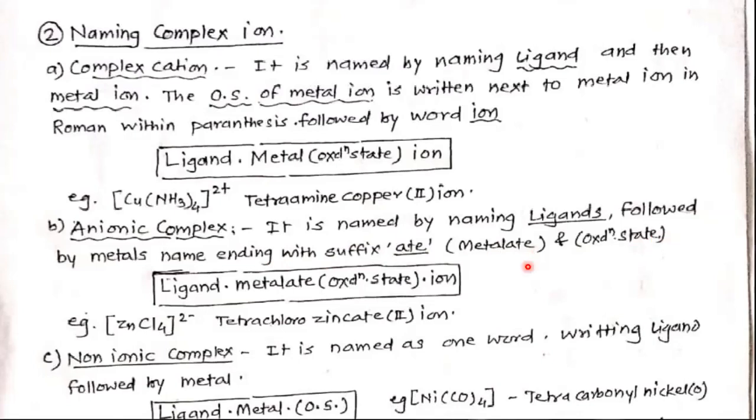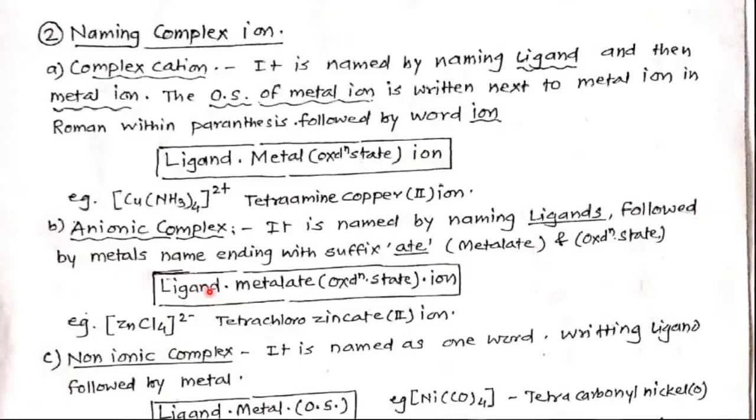See this formula. Ligand: first indicate the ligand. Whatever ligand is present, the number of times, if 2 times, then use the prefix di, 3 times, then tri, tetra, in this way. As here, there are 4 ammonia, so we have written tetraammine. So ligand should be indicated with its proper number.